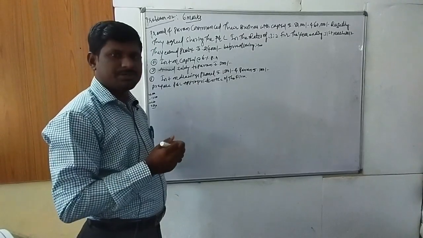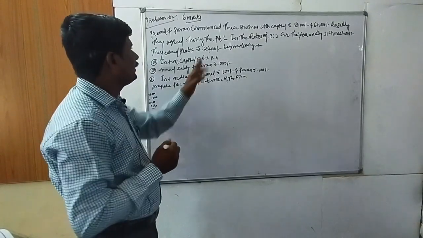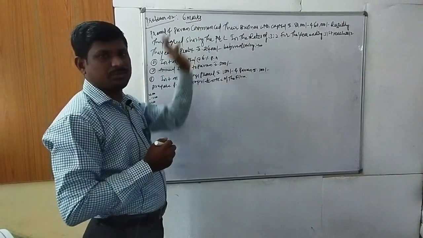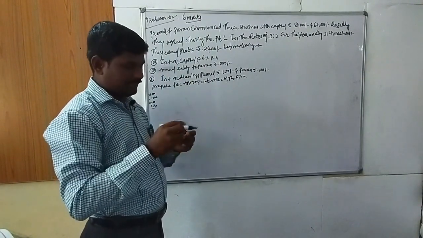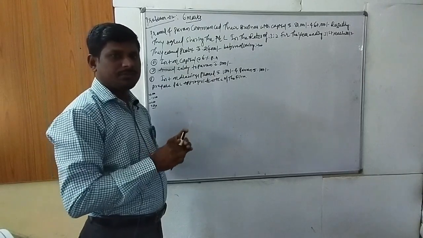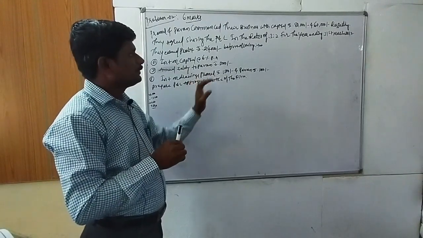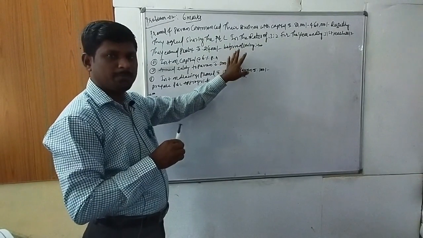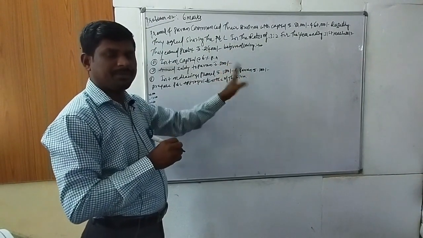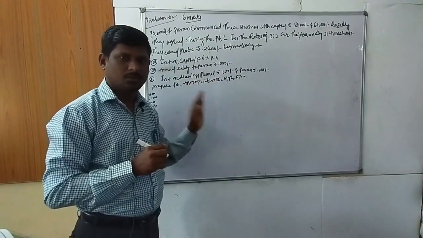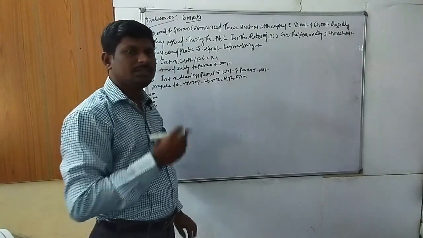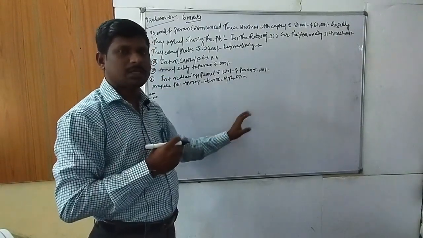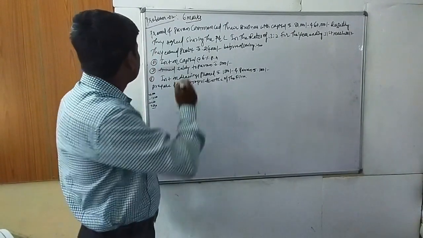Okay, dear students, today we discuss the 6 marks question on the profit and loss appropriation account. It is a very important question and very easy also: just read the problem and prepare the solution of the account. Once again, read the question.